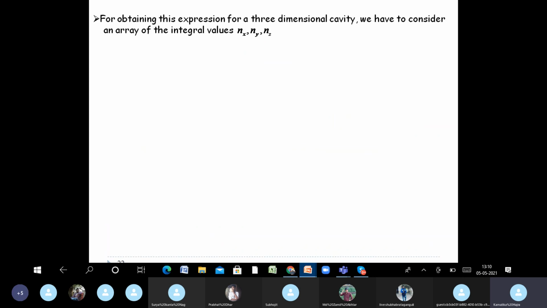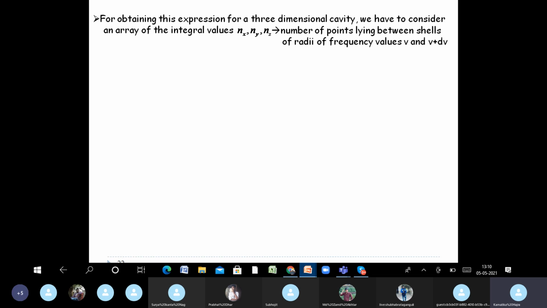Now that we have the expression for a one-dimensional cavity, we just have to extend our discussion to 3 dimensions. So for that, instead of just a single integer n, we have to think of an array of integers nx, ny, nz.